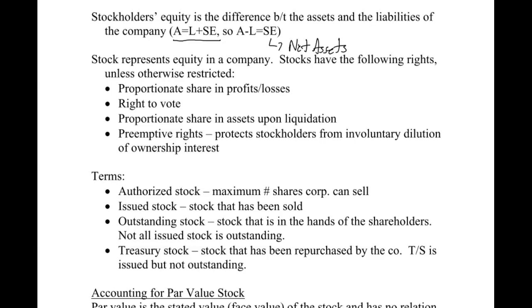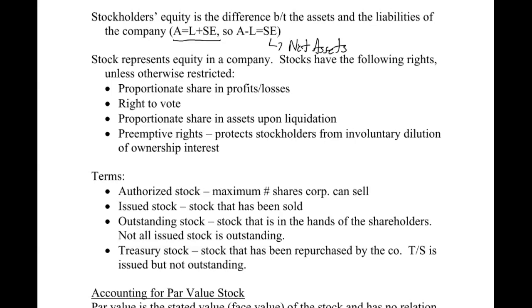So let's just say, for example, you own a company and I own 30% of the stock. That's a huge chunk of the stock. I'm probably the largest shareholder if I own 30%. Let's say you do not like the influence that I have with that large percent of the outstanding stock. What the preemptive right does is prevent you, the company, from going out and issuing a bunch more shares and not allowing me to buy any, which would dilute my ownership interest. So if you went out and issued 10 million more shares, I would have the right to buy 30% of them, to maintain my ownership level. I don't have to, but I would have that right, and that's what that deals with.